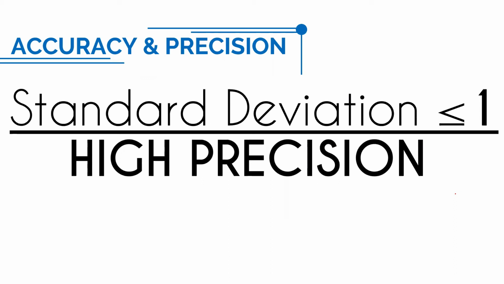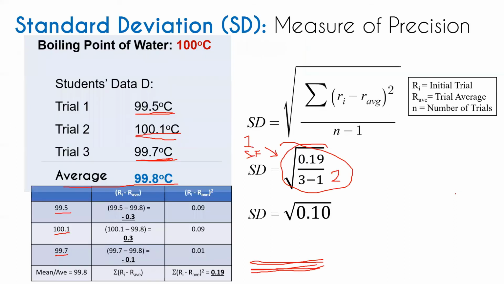So, go back to the example. The standard deviation is 0.3. Since it is less than 1, then it means high precision.